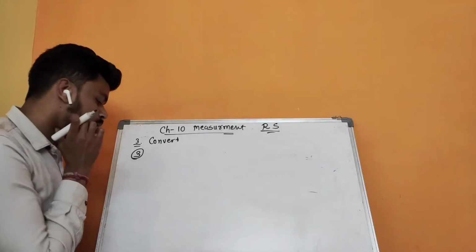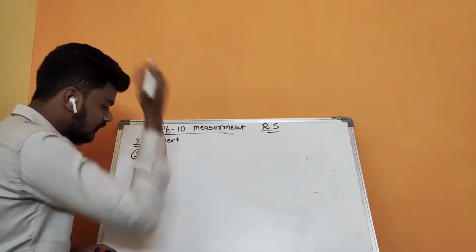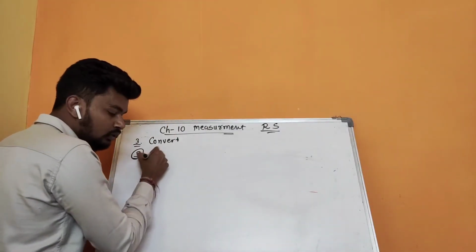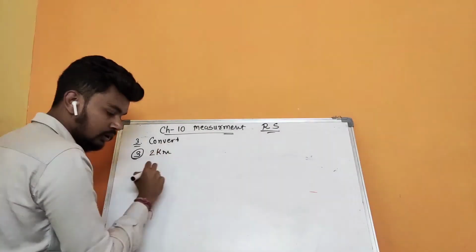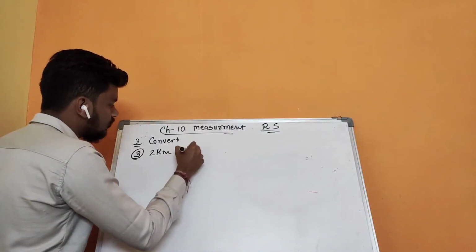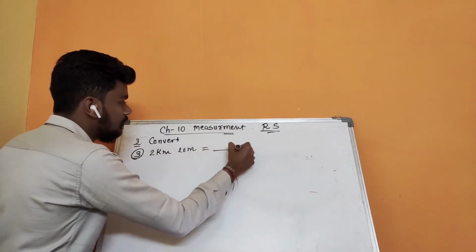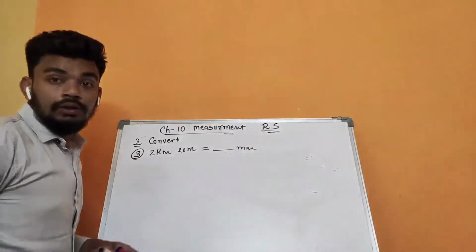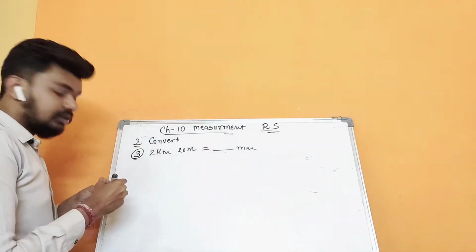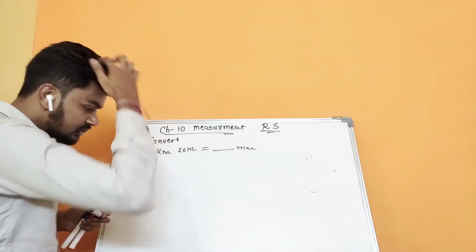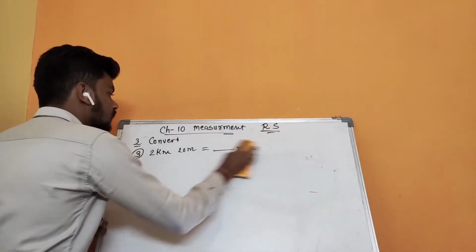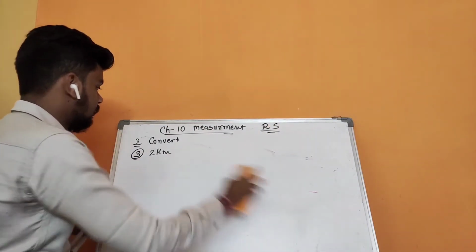So you have to put your attention on this one. Okay, so question number 3: 2 kilometer and 20 meter is equal to how much millimeter? As you can see in this one, that much difference is there. 2 kilometer is given. Let me write it properly.